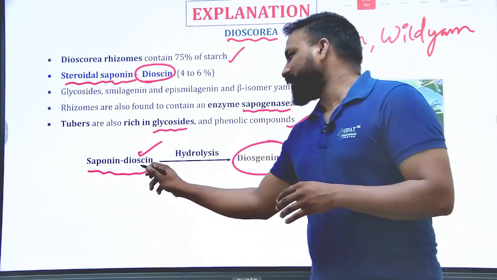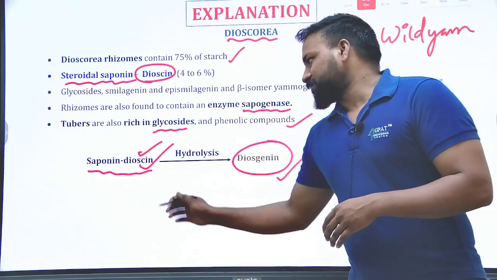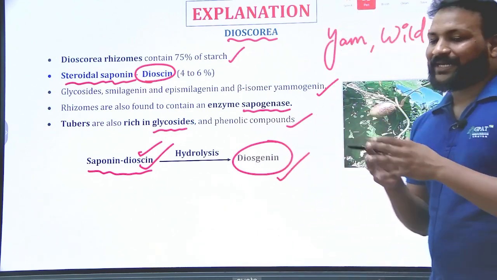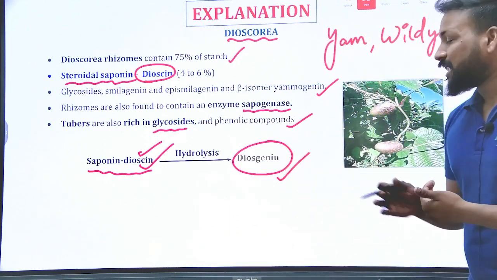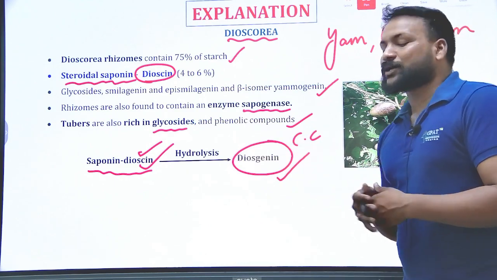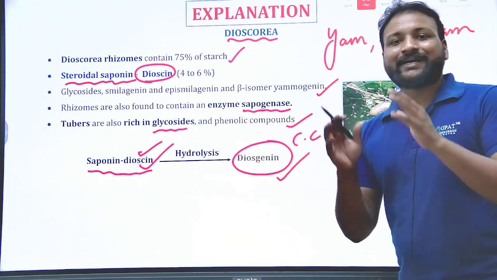In the raw form of the crude Dioscorea, the chemical constituent is dioscin, available as a steroidal compound. But finally, upon hydrolysis, we get the active or chief constituent, that is diosgenin. So that diosgenin is the chief constituent of the Dioscorea.